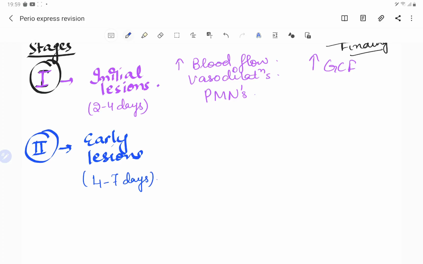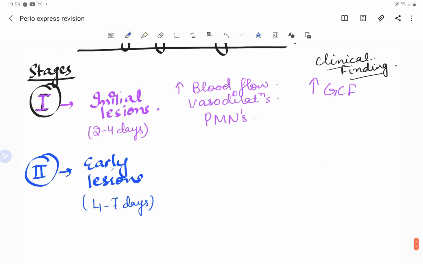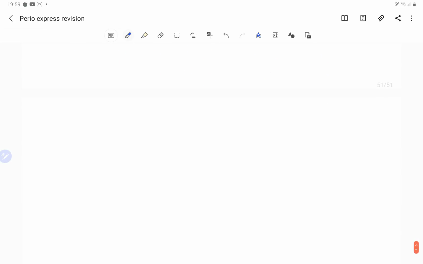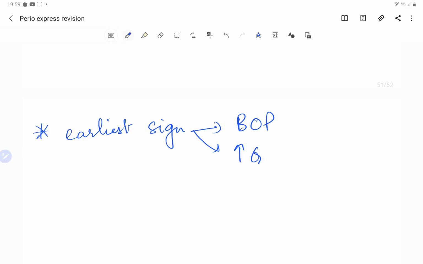So in the early stage, the first clinical sign which we see for gingivitis is our bleeding on probing. This is the earliest sign of the gingival inflammation. See guys, there are two earliest signs of the gingival inflammation. Let me write it on another page because this is a very important topic. There are two earliest signs, the bleeding on probing and increase in the GCF.